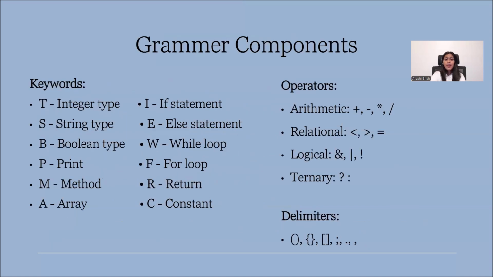Let's talk about grammar components. The language syntax is built around these core components. The keywords are single uppercase letters like T for integer type and P for print. We support standard operators such as arithmetic, relational, and logical. The ternary operators use the standard question mark and a colon syntax. All the usual delimiters are supported, such as parentheses, braces, brackets, and semicolon.